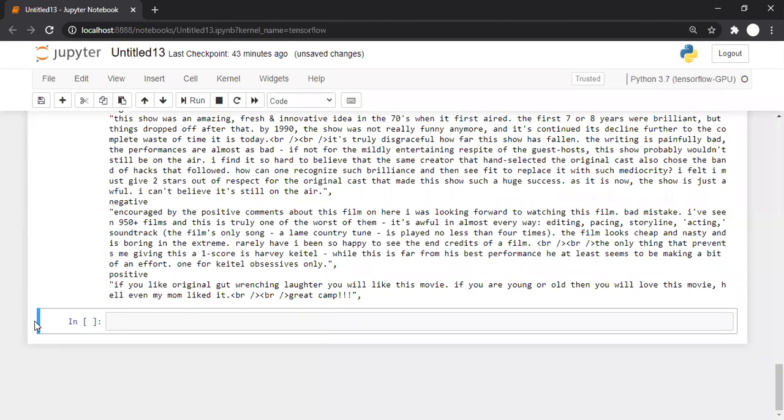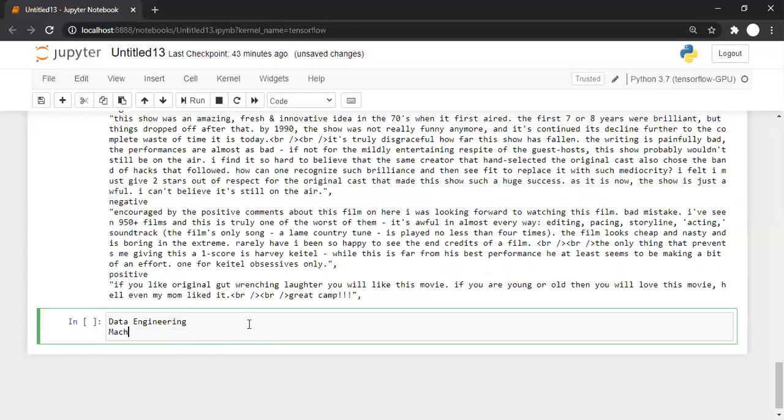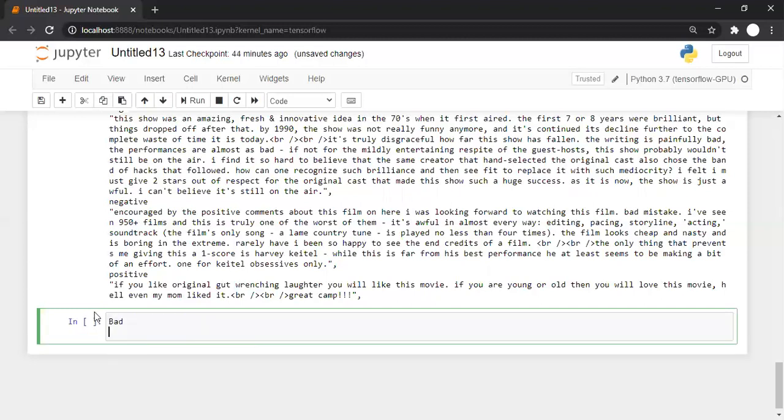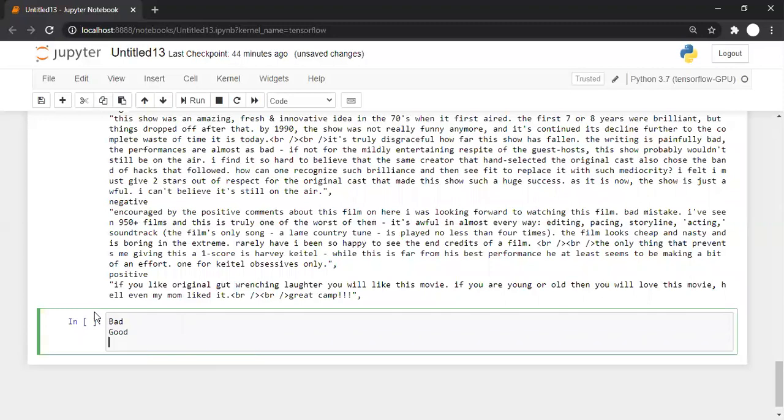And if data is not in proper format, then before applying machine learning, there is something called data engineering, and there is a separate team for data engineering and a separate team for machine learning. The data engineering team will ensure that if there are reviews like bad and good, they will bring the data in appropriate format.